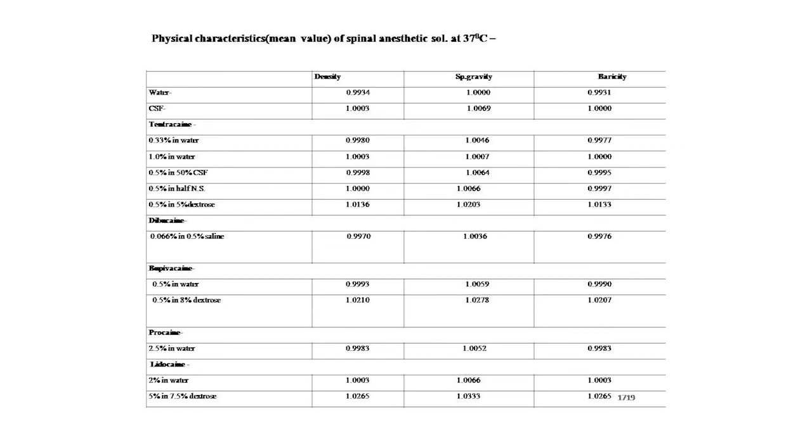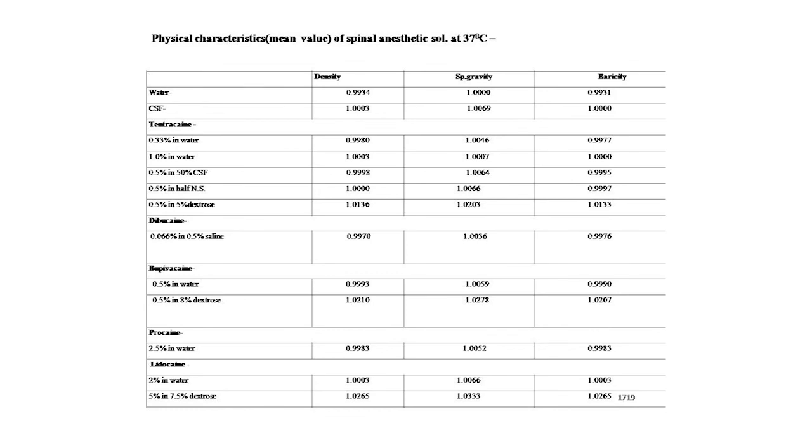Dibucaine 0.066% in 0.5 saline, density is 0.9970, specific gravity is 1.0036, baricity is 0.9976. Bupivacaine 0.5% in water, density is 0.9993, specific gravity is 1.0059 and baricity is 0.9990. Dibucaine another percentage is 0.5% in 8% dextrose, density is 1.0210, specific gravity is 1.0278 and baricity is 1.0207.